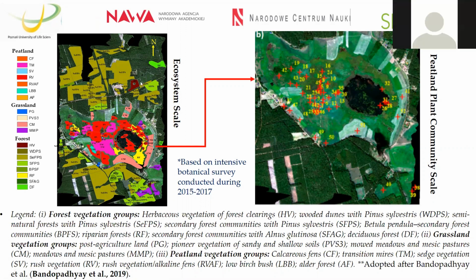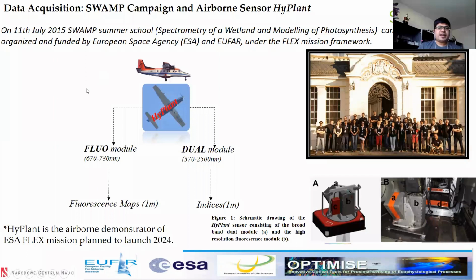So the data set that I have used for my whole research is the HyPlant data set. I know most of you know about the HyPlant dataset, but in 2015 there was a SWAMP summer school organized with the support of ESA, UFZ and the FLEX mission team, under the guidance of my supervisor. On 11 July 2015, the HyPlant airborne sensor was flown over the Jechin peatland, and I mostly worked on the data set obtained in 2015.